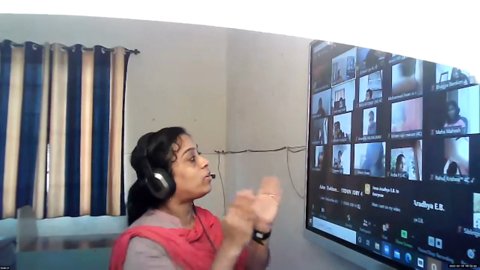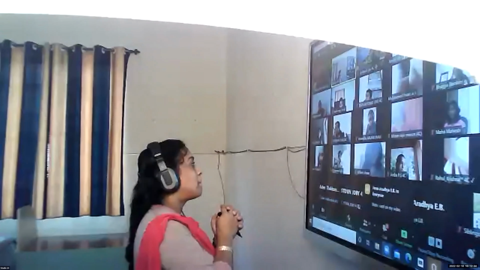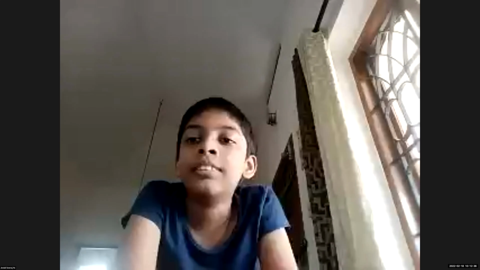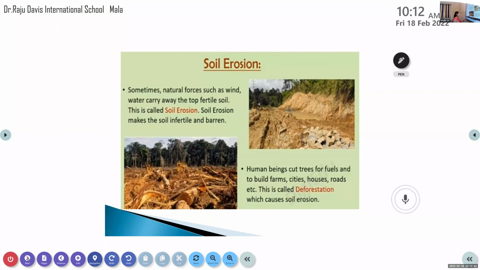So how can we protect our soil? By planting trees. Yes, very good. We have to plant. See, this is soil erosion. You can see in this picture. Sometimes natural forces such as wind and water carry away the topsoil. This is called soil erosion.